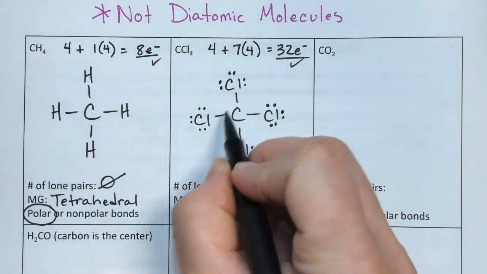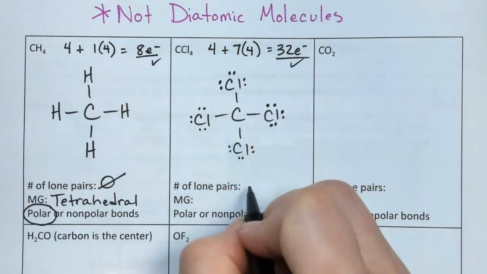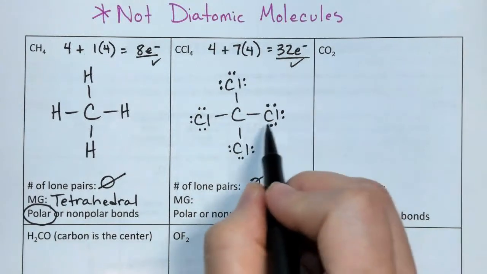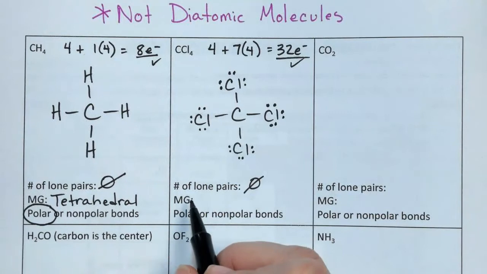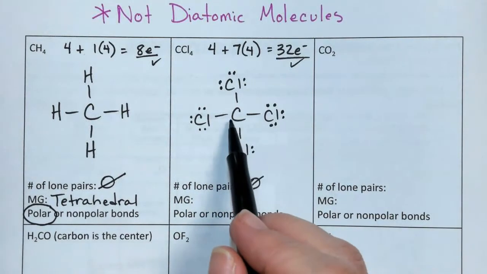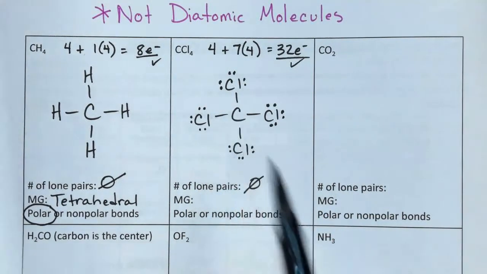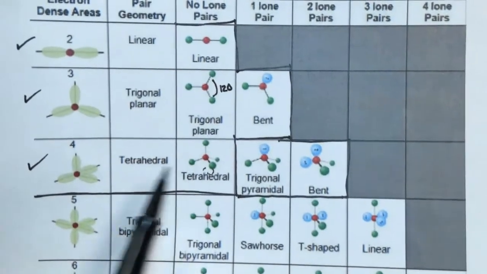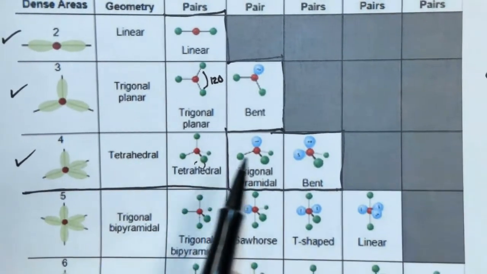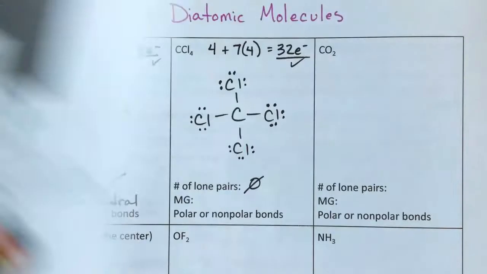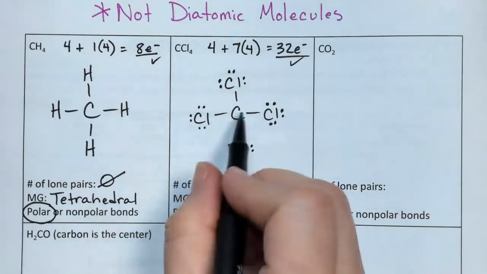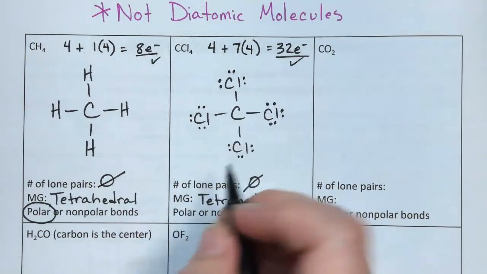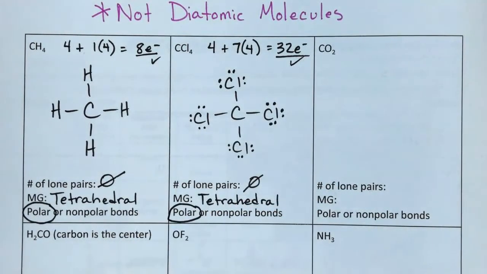There are 0 lone pairs around the center. Okay, yes, there are lone pairs around the chlorines, but we only care about the center atom to find our molecular geometry. Notice it's a carbon with 1, 2, 3, 4 bonded atoms around it. So here we go, 4, and none of them are lone pairs, and so this will be tetrahedral. Again, tetrahedral. And then each of these are different. They're not identical to each other, so these bonds are all polar.